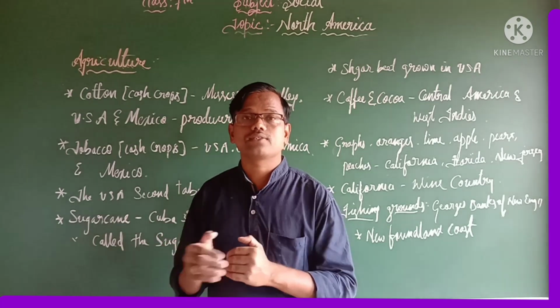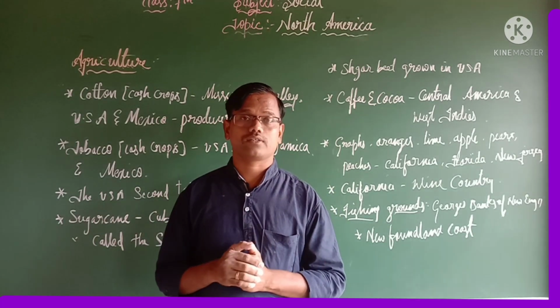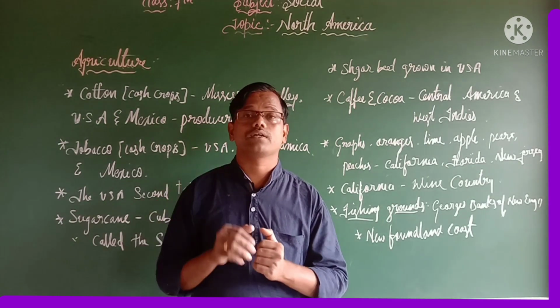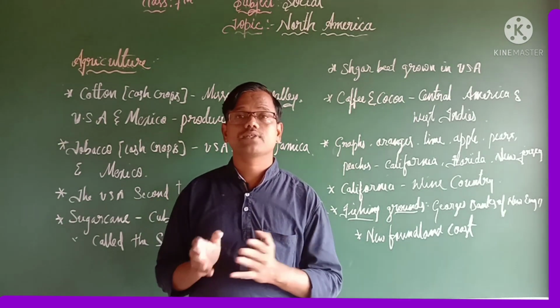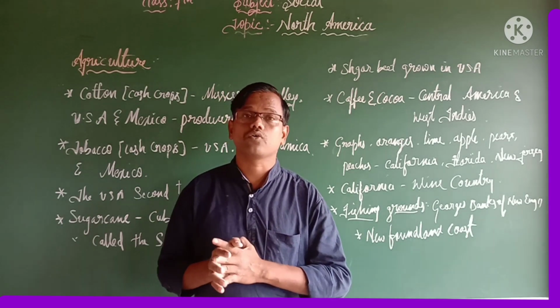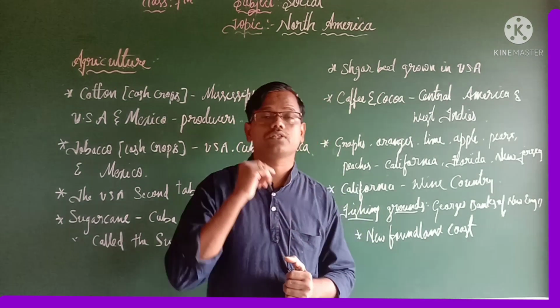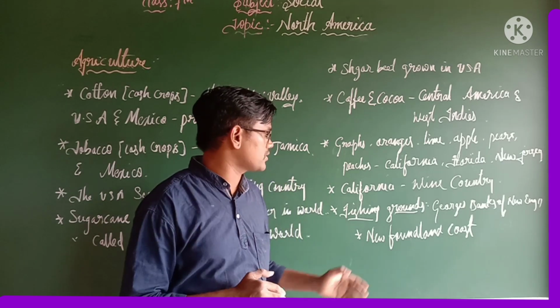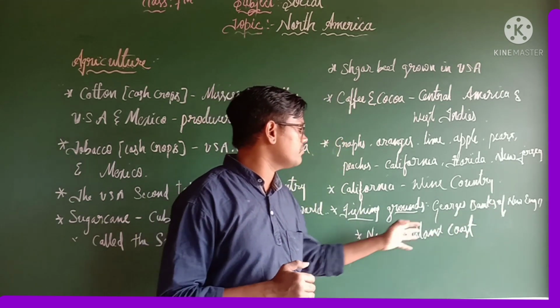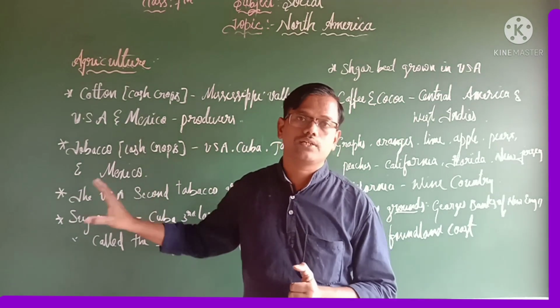With that we have discussed agriculture of North America. What are the important crops we are going to see in North America, like wheat, maize, tobacco, potato, barley, sugarcane, coffee, and cocoa. With that we have discussed the two important fishing grounds, those are the first one Georges Banks of New England and the Newfoundland coast. This is about today's class.